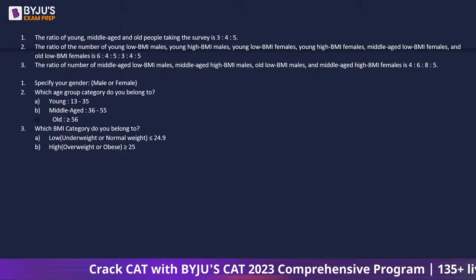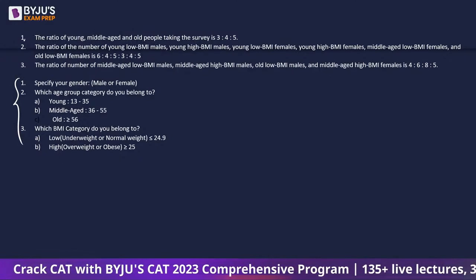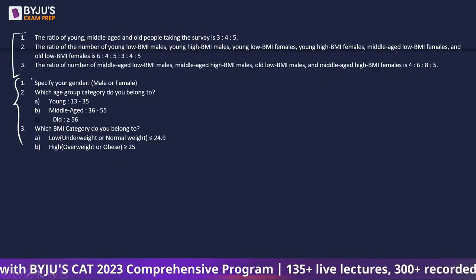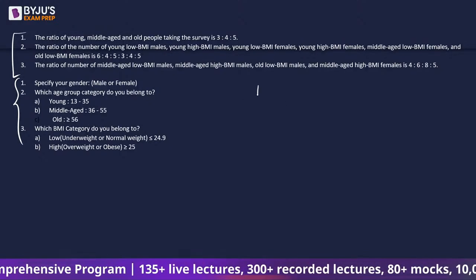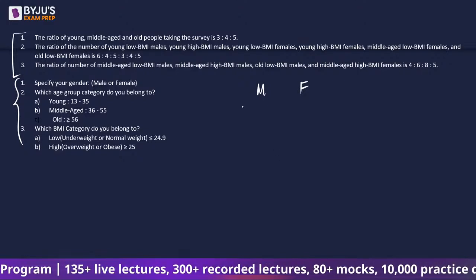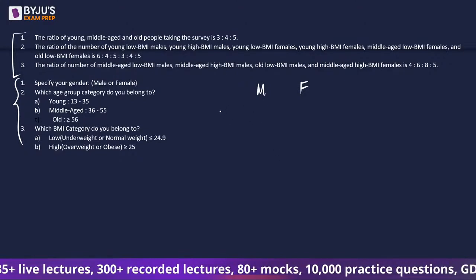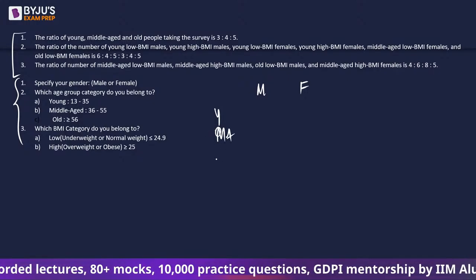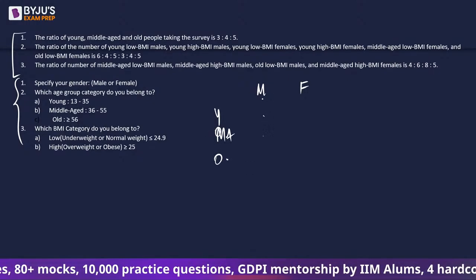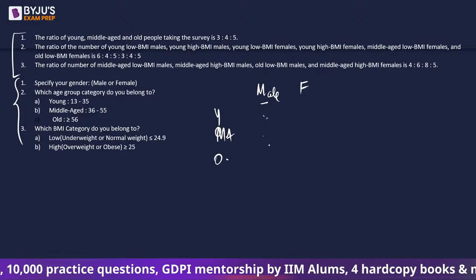So we have got 3 categories here, right? And we have got these 3 additional conditions or statements. So what are the categories? पहले तो होगा कि मेल है कि फीमेल है. Within male and female, we will have a group category as in young, middle-aged, old, right? So male के अंडर में भी you will have the 3 categories.